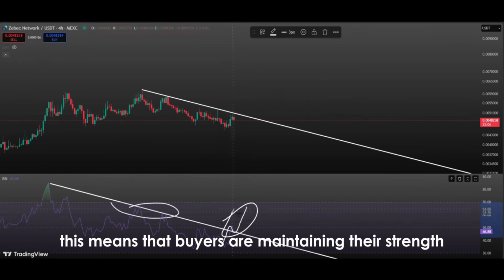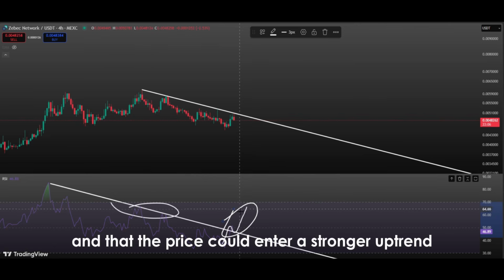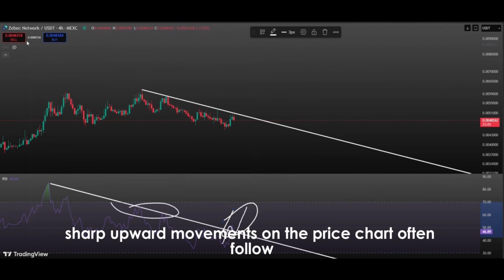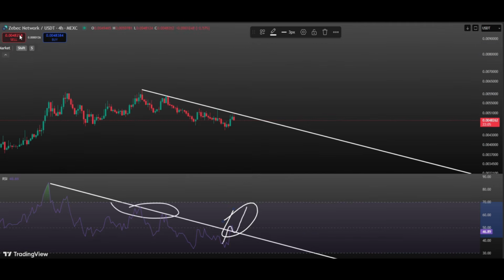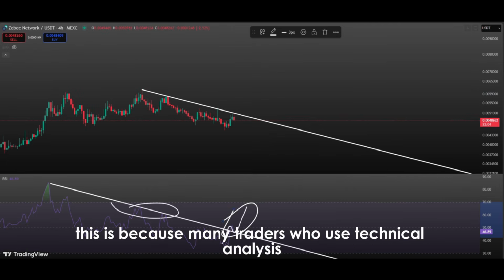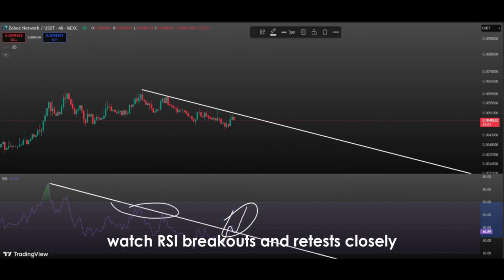This means that buyers are maintaining their strength and that the price could enter a stronger uptrend in the near future. If this retest is successful, sharp upward movements on the price chart often follow soon after. A successful reaction during the RSI retest can create a domino effect on the price. This is because many traders who use technical analysis watch RSI breakouts and retests closely.